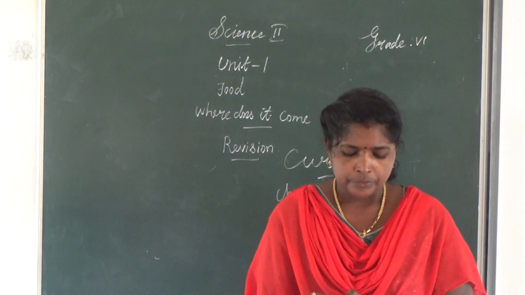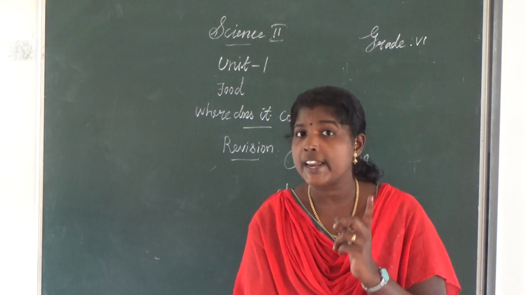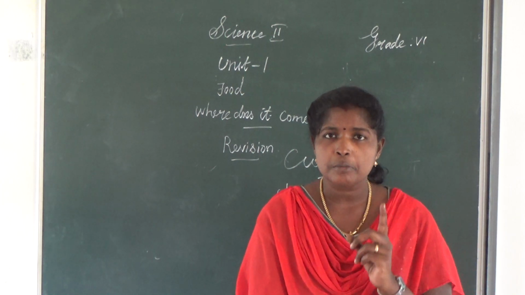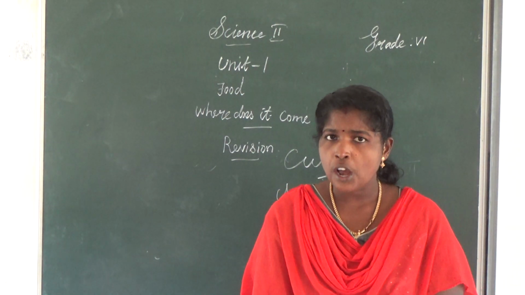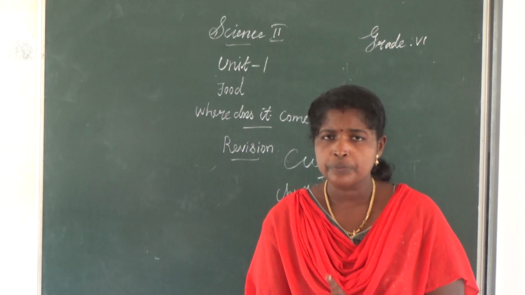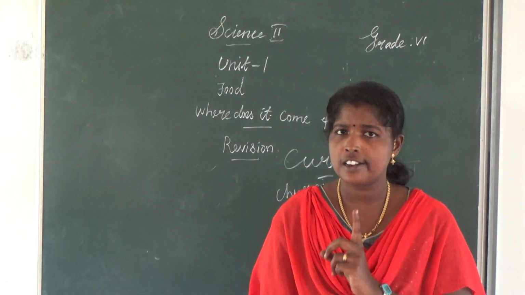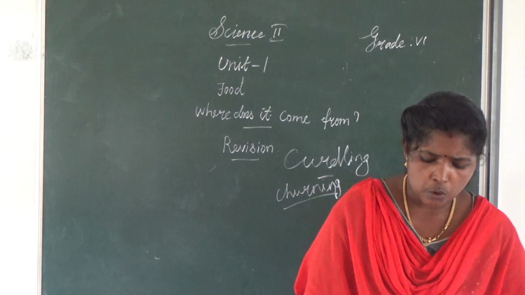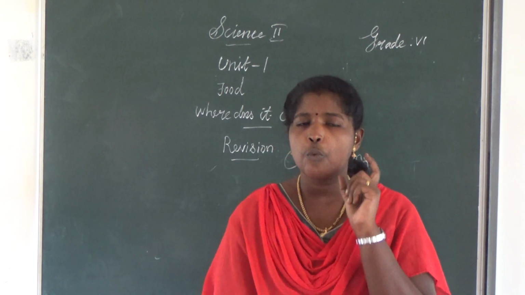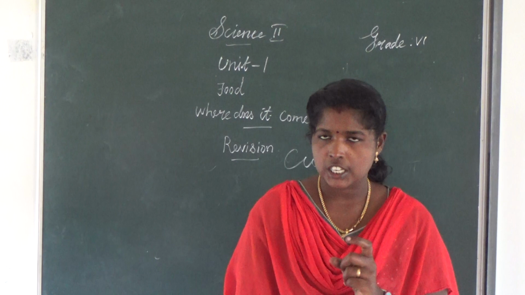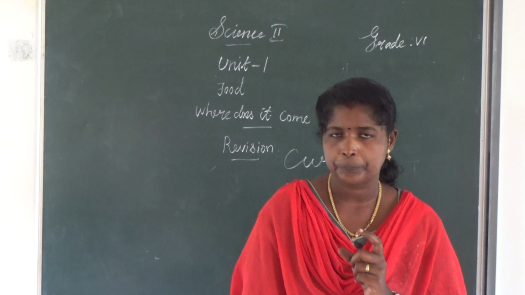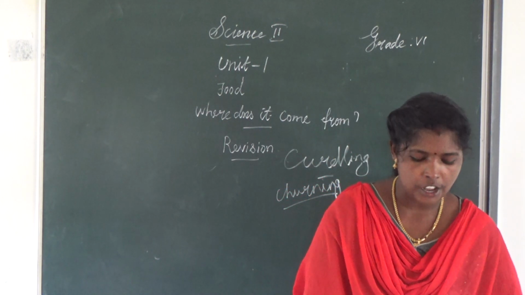Squirrel. Are you clear? Herbivores such as cow and goat have wide, blunt teeth. Squirrels have a pair of broad, sharp-edged front teeth. Clear? Underline it.